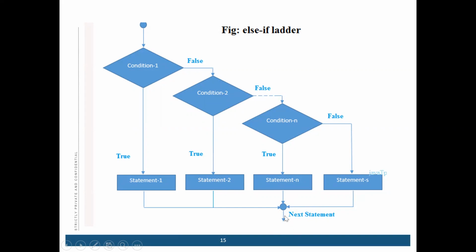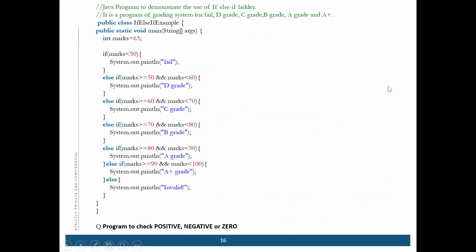In the end, it will go to the next statement. So when will it be used? Suppose in a grading system, this type of if else ladder will be used. Suppose the marks is 65. Which statement will it come under?